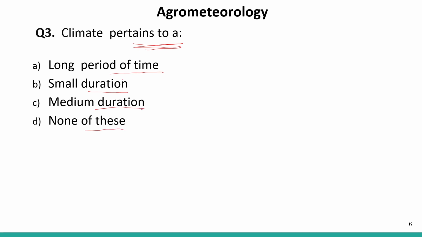So climate is a study of atmosphere. We are talking about the atmospheric condition, like the temperature, the humidity, the rainfall, everything in the atmosphere.